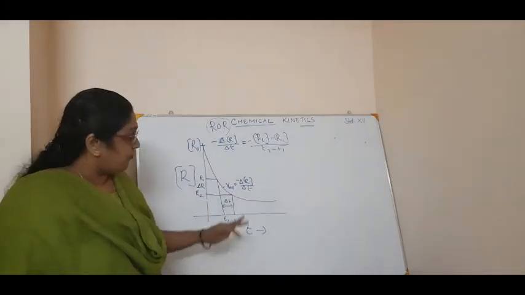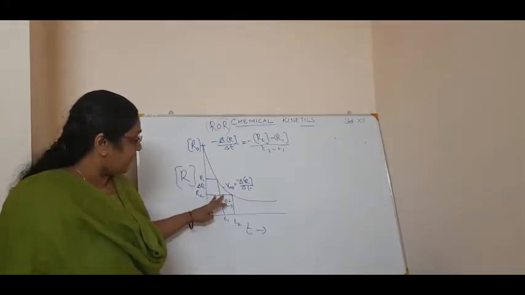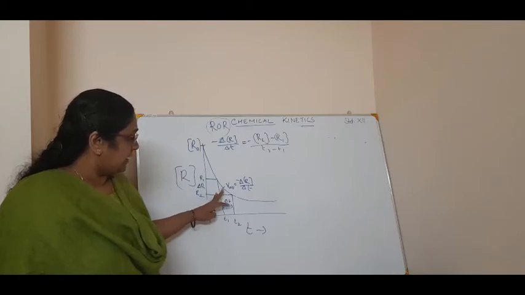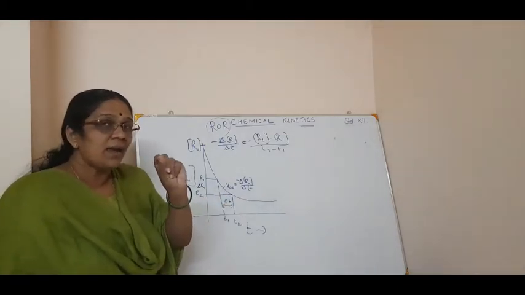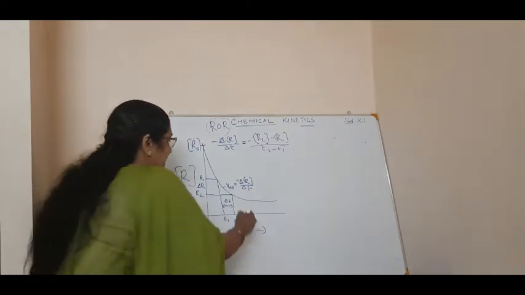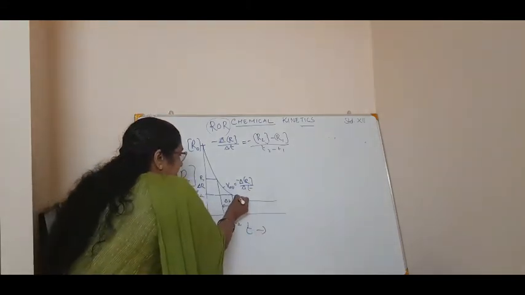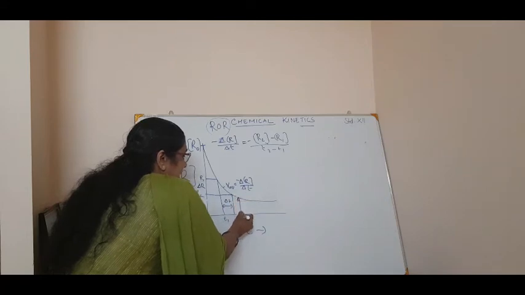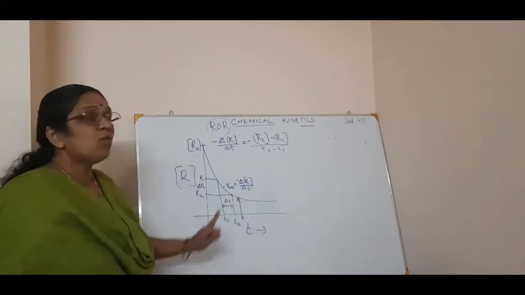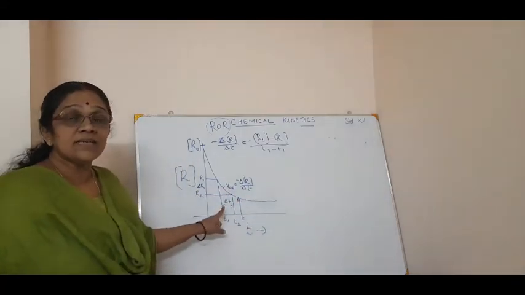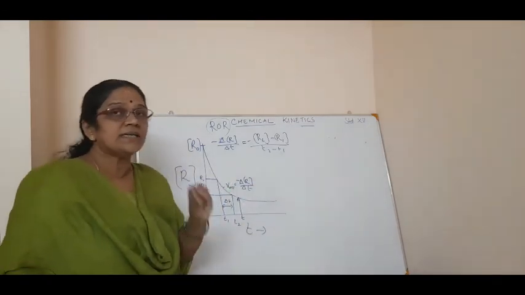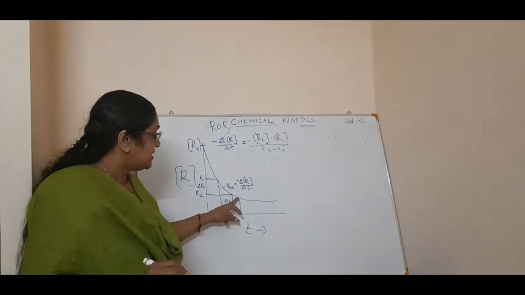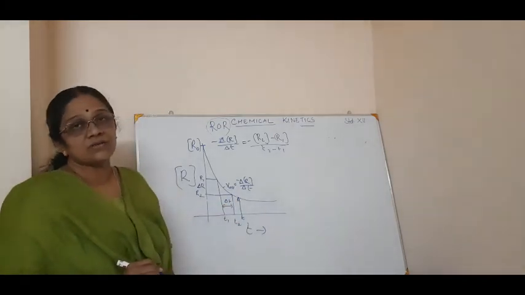Clear? Now from this graph, how will I calculate the R instantaneous? If I want a particular time, for example say T, I want to calculate the rate of reaction at that particular time, which I call the instantaneous rate of reaction.